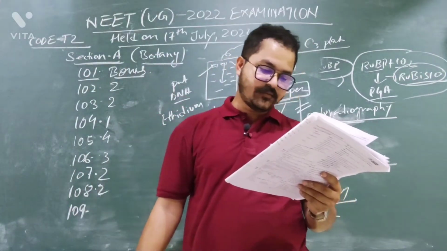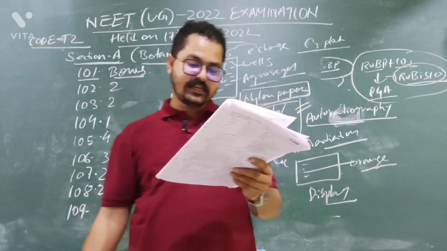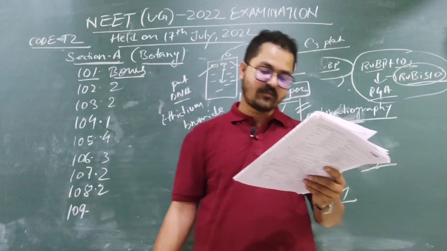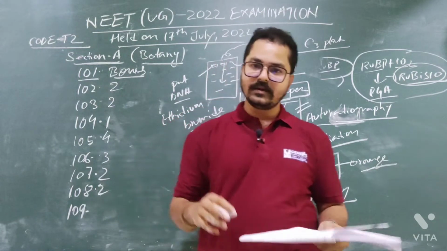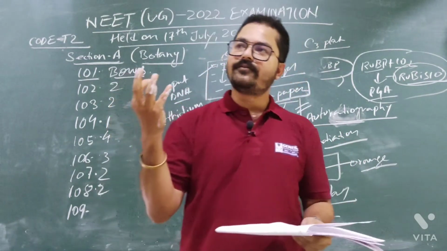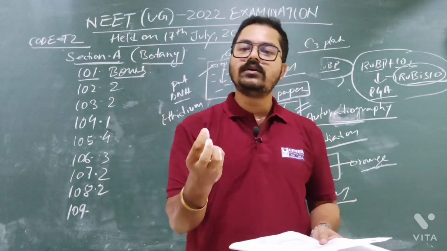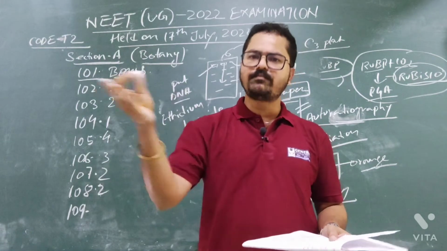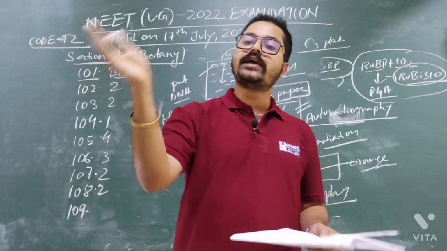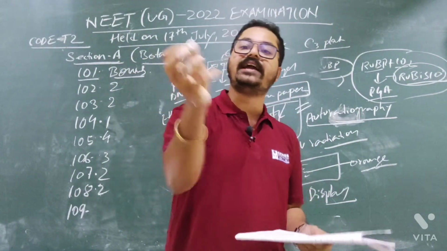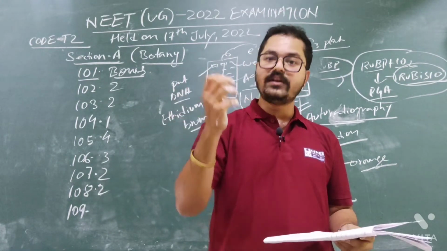Production of cucumber has increased manifold in recent years. Application of which of the following phytohormones has resulted in the increased yield, as the hormone is known to produce female flowers in the plants? You see, cucumber production has increased a lot. The agriculturists have applied one plant growth regulator which will help the plant in flowering. If a cucumber plant flowers more, then obviously more cucumber will grow. So what is the plant growth regulator that the agriculturists or horticulturists have added to the plant so that flowers can occur very frequently?